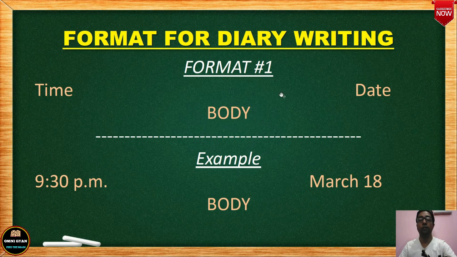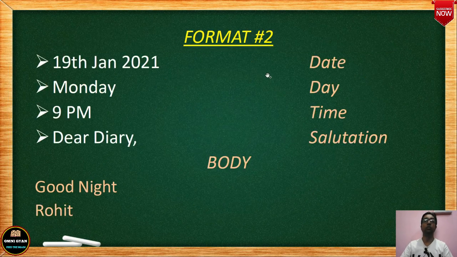I have another format, and this format is very widely used, but it is not given in your grammar book, Functional English Grammar and Composition. Still, I have brought it. You can use this as well. Here, first of all you write down the date. The second thing is the day, Monday, Tuesday, Wednesday. Then the time.